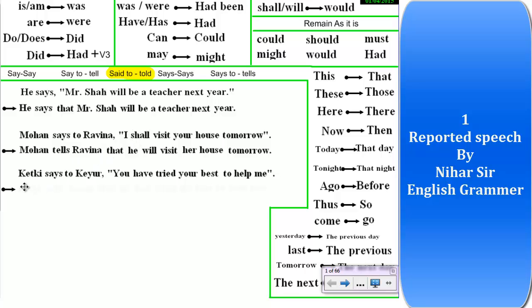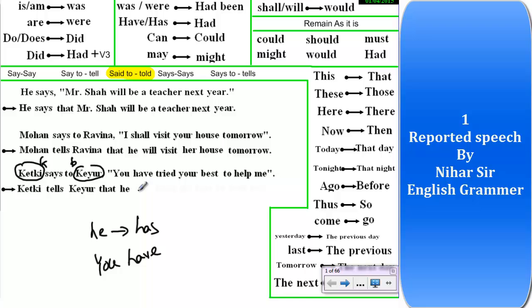Okay, now Ketki says to Keyur. So this is a girl and this is a boy, so I have to make changes according to that. Now says to will be what? Says to will be tells. Ketki tells Keyur that. Now you is used for whom? Ketki is the speaker and she is speaking to Keyur. So you is used for Keyur. So you will become he, right? And has is used with he. He will go with has, you will go with have. So I will write has instead of have. He has tried.